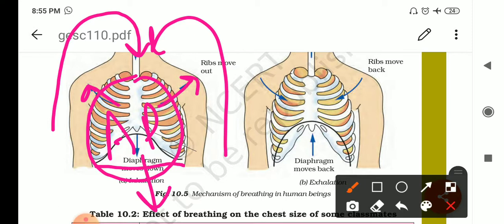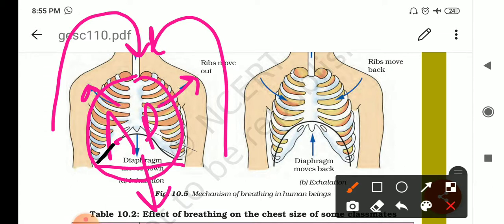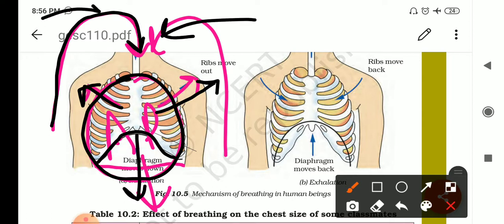Once again, this diaphragm comes down. The intercostal muscles are there, external and internal, two types of intercostal muscles, which help in the movement of the ribs. Ribs move outward, diaphragm will come down, and the total space inside will increase, and air will become less inside, right? The quantity of air decreases, space is more, so what happened? Air pressure decreased, and due to this decrease in the air pressure, the air rushes from outside to inside, and this is the process of inhalation.